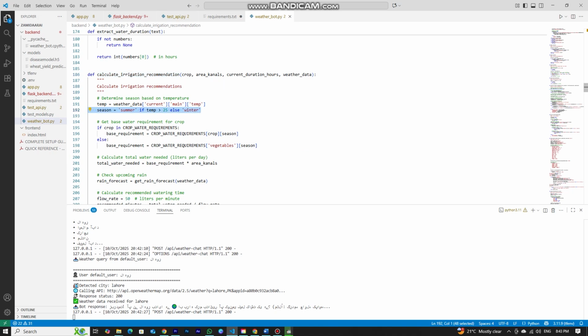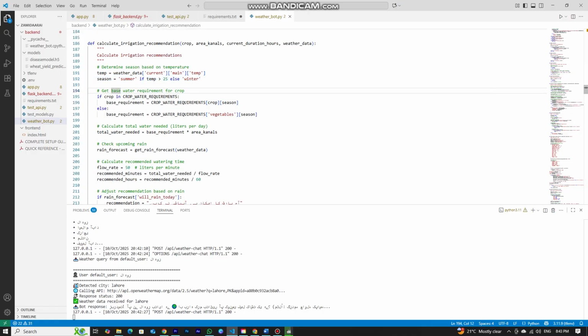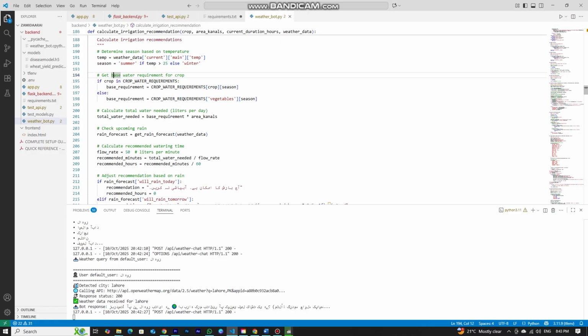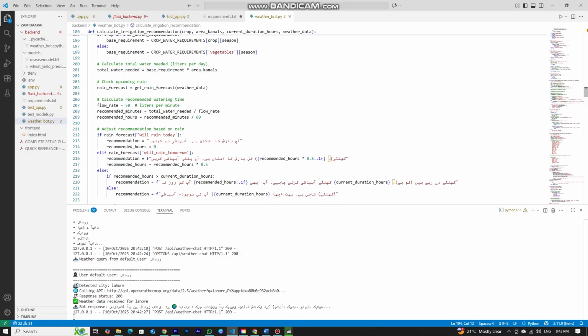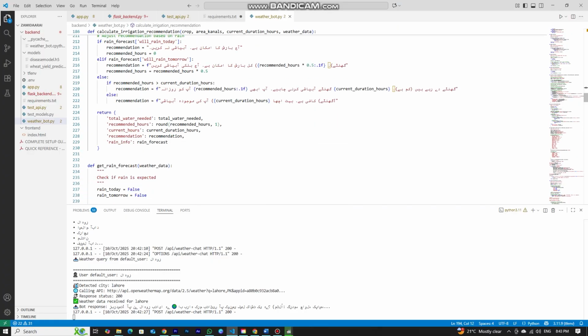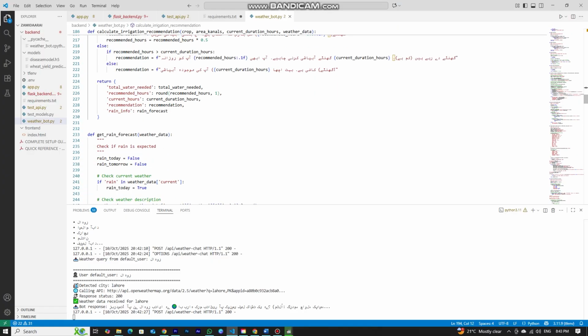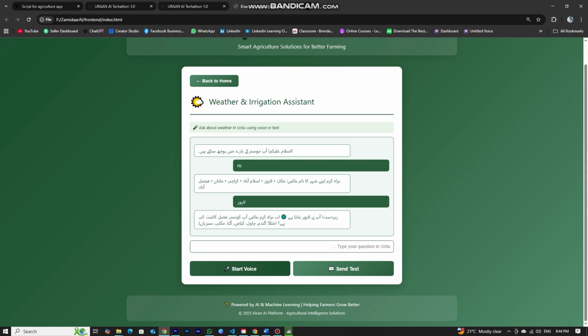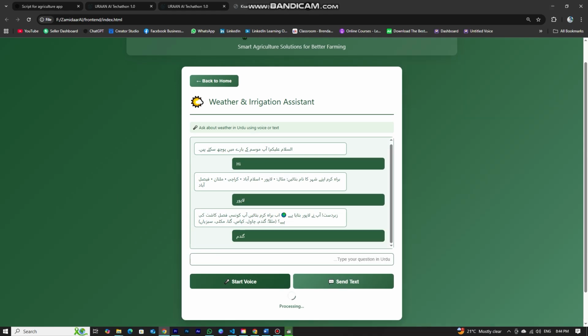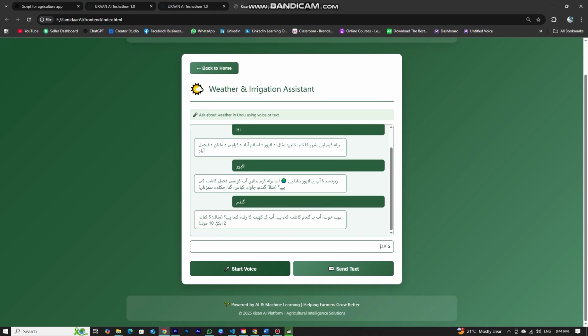Using this data, the code calculates whether the current season is summer or winter, checks if rain is expected today or tomorrow, and matches it with the crop's water requirement stored inside the bot's dataset. Based on all these factors, it calculates the ideal irrigation time and responds in Urdu with a personalized recommendation. For example, telling the user whether to water more, less, or skip watering because rain is coming.